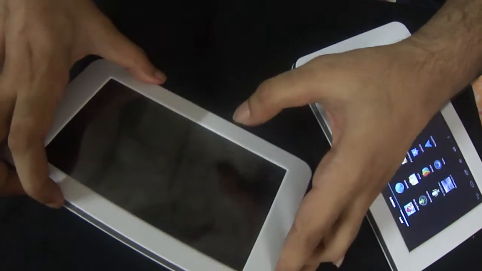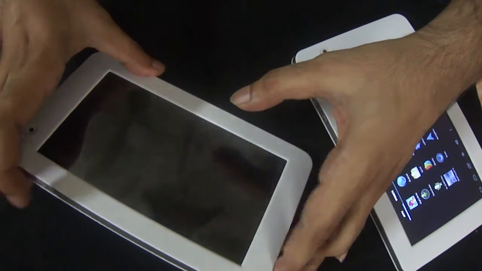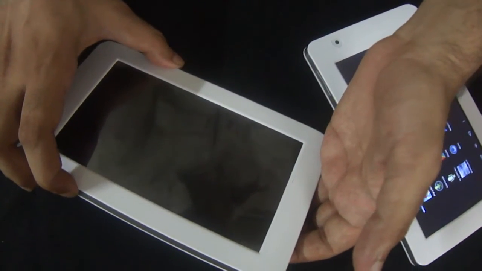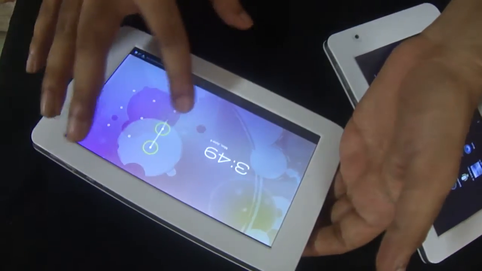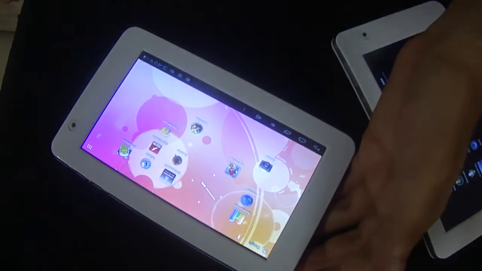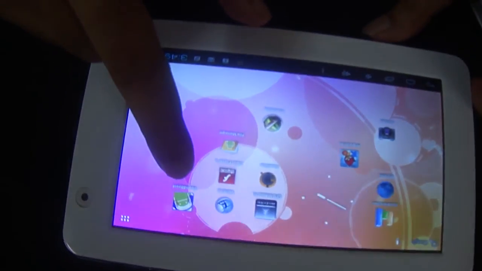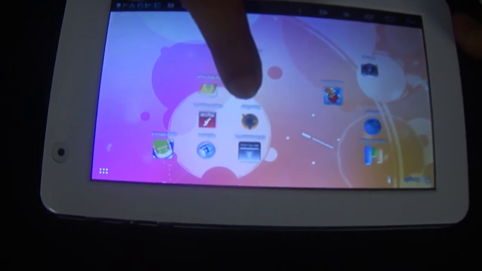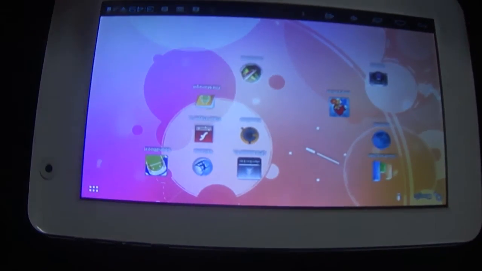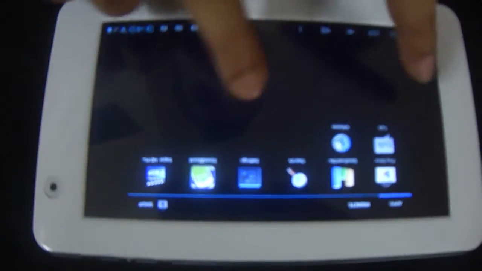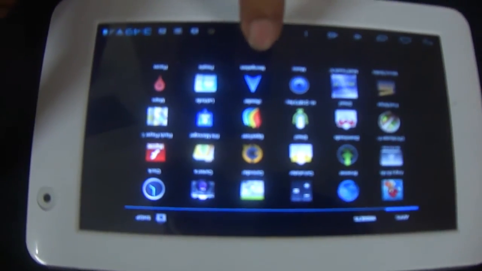This is how we solve it. What you do is you download two applications, the sound booster and the equalizer. You download them from the Google Play Store.